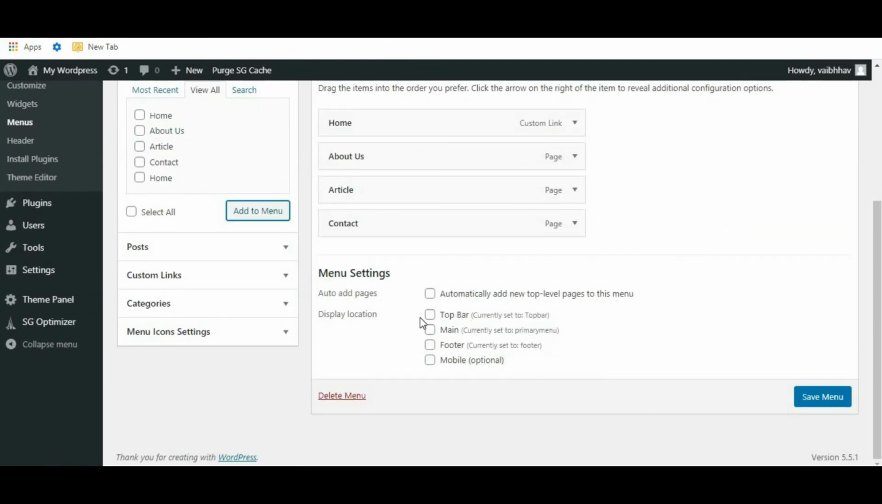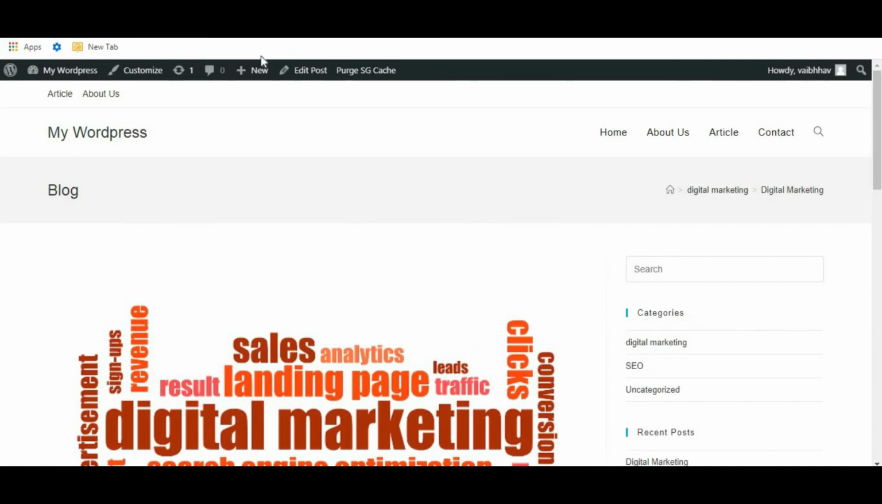Now let's see, if I want to display it in the top bar, select top bar, save menu. Now let's refresh. So here it is. So we have created a new menu and we have given the location, that is top bar.